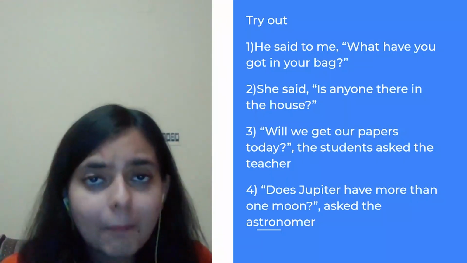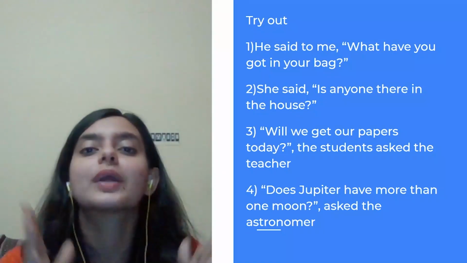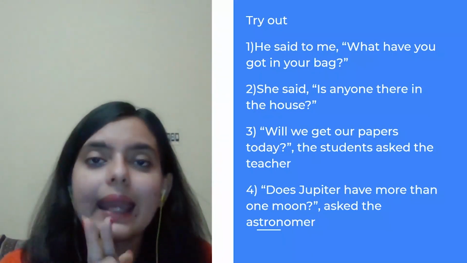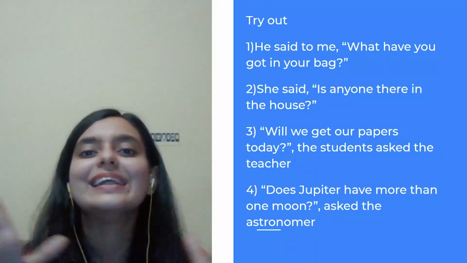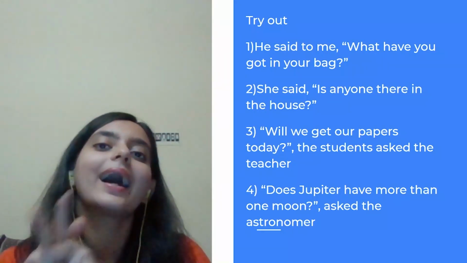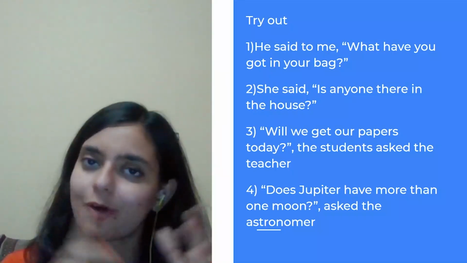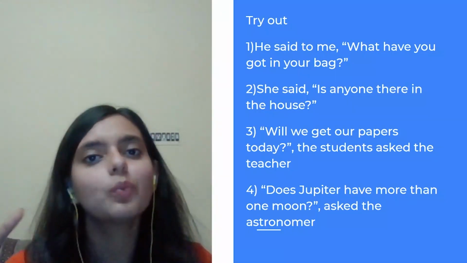If you have any problem solving this, you can of course reach out to me at my email ID, that is shweta.roy@vedantu.com. Of course, you can reach out to me anytime you want.